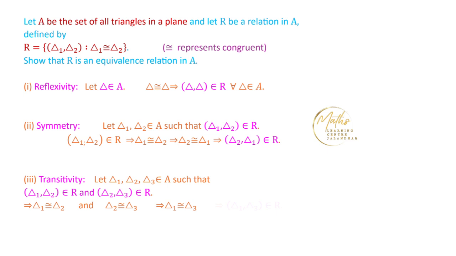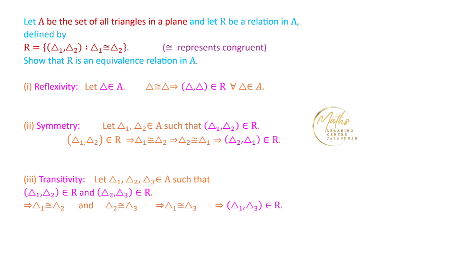Now using the definition of this relation, we can see that if Δ1 is congruent to Δ3, it means that these two triangles, Δ1 and Δ3, are related by the relation R. So what we have proved here is that if Δ1 is related to Δ2, and Δ2 is related to Δ3, then Δ1 is related to Δ3. So this relation is a transitive relation.